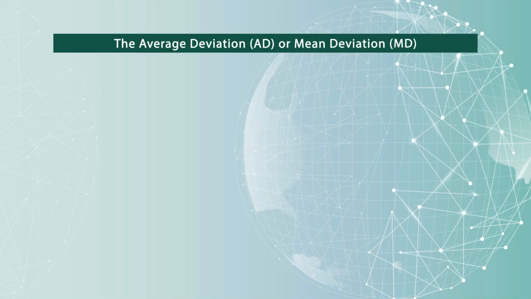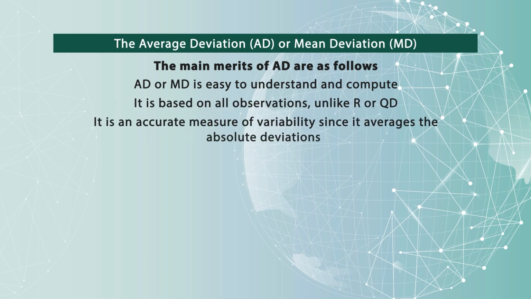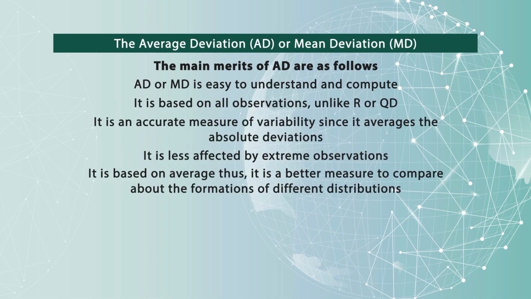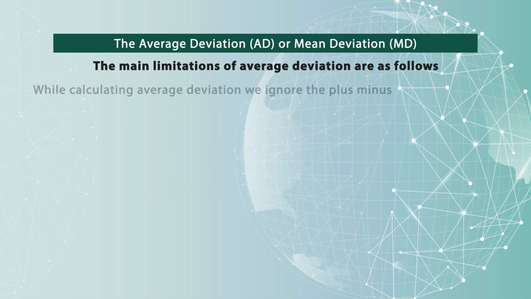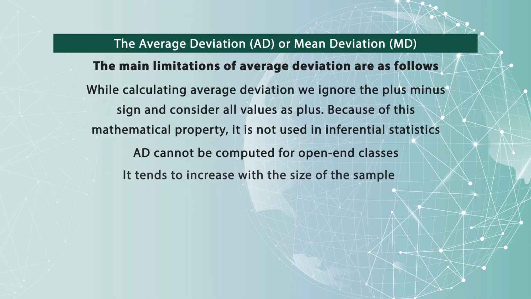As far as the merits and limitations of the average deviation are concerned, the main merit is that it is very easy to compute and understand. It is based upon all observations, unlike the range and quartile deviation, where we have only extreme scores or only 50% of the scores. But in average deviation, we consider all the scores. We will see how we do it in the calculation process. So let me go first to the calculation, through which you can understand how we calculate, and then we will further discuss the merits, limitations and significance.